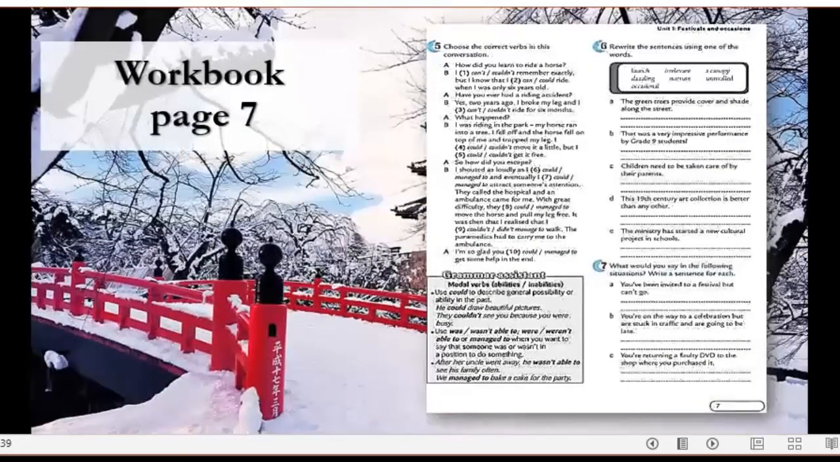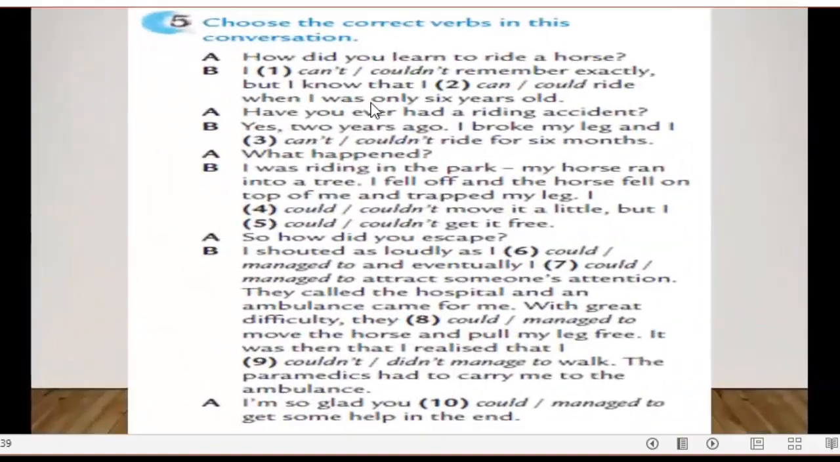Now we have exercise number 5 and 6 as well as 7. It's our workbook, page 7. Here we are going to choose the correct verb in this conversation. How did you learn to ride a horse? I can't or couldn't remember exactly, but I know that I can or could ride. So the first one is, just a moment, please.